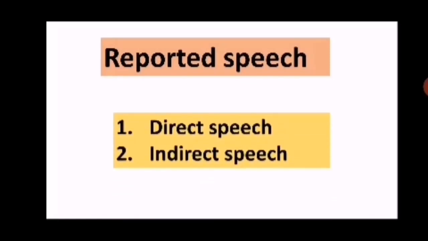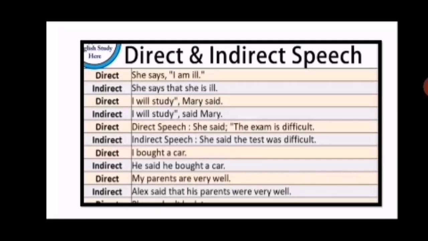It is often referred to as narration also in grammar. Reported speech has two forms, direct speech and indirect speech. Direct speech, as it indicates, is when the speaker's spoken words are quoted as they are. When we report the same stated words indirectly, that is called indirect speech. We have many rules that we follow to change them. Here are some examples given before you to help you recall what direct and indirect speech means.